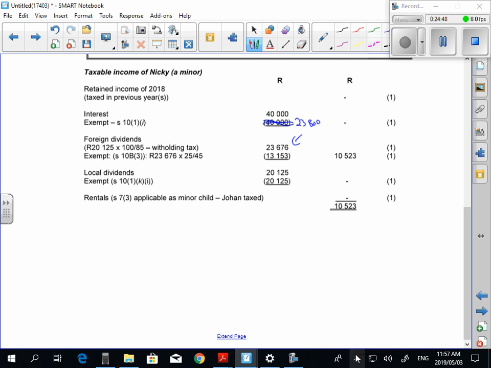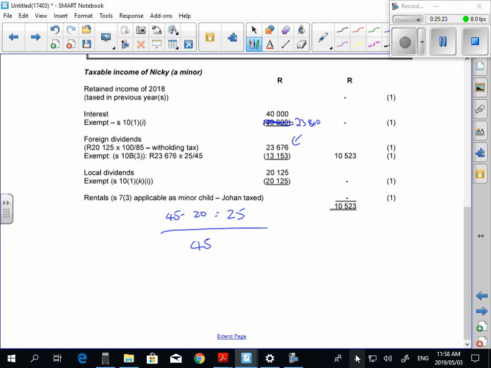exemption 25 over 45. Do you guys struggle to remember the 25 over 45 or not? Can I explain why? Okay, the reason it's 25 over 45 is dividends tax is 20%. So maximum marginal rate for individuals is 45. That always goes on the bottom. Does everybody understand? And then what ends up happening, guys, is the amount less your dividends tax goes on the top. So total is 45, less 20 dividends tax means that you're left with 25.